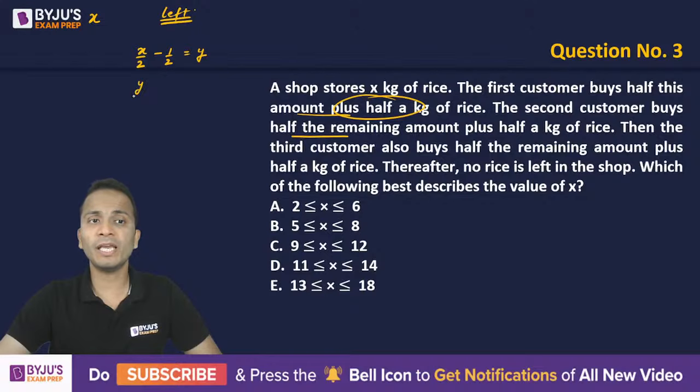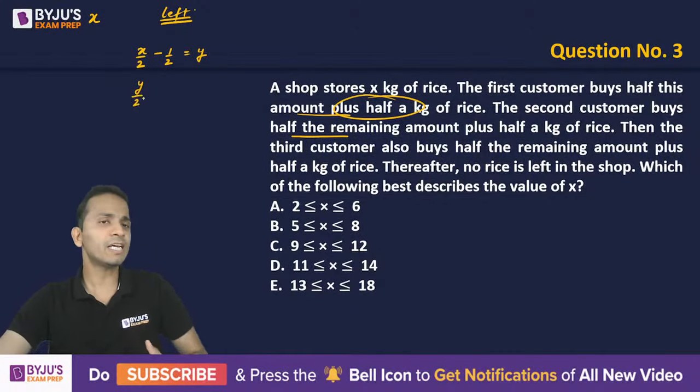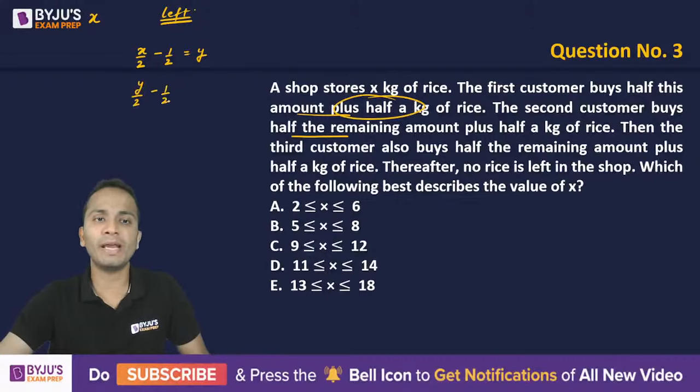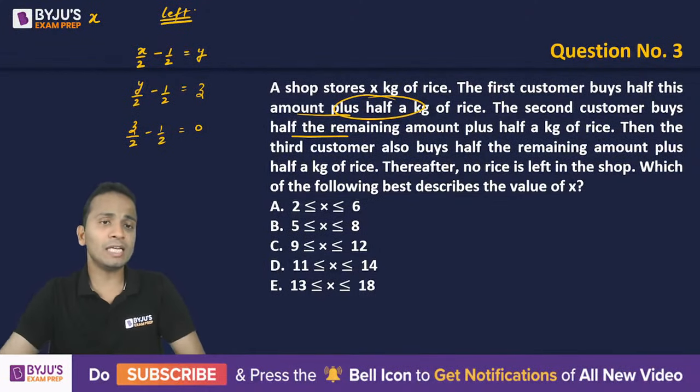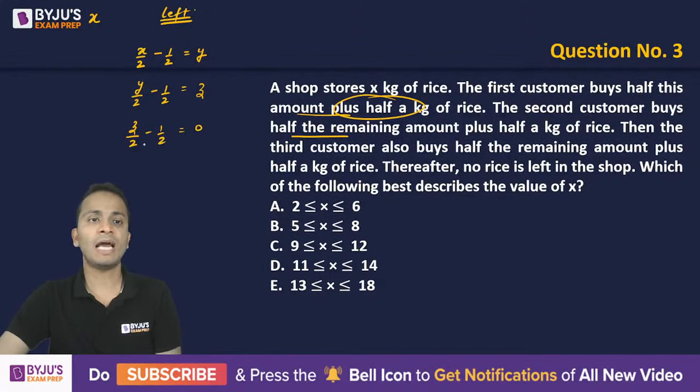Second customer, again leftover quantity. The second customer bought Y by 2 plus half, so I'll be left with Y by 2 minus half, and that will be Z. Similarly with the third one, Z by 2 minus half will be the leftover quantity, and that is equal to 0. On the last step, I can find the value of Z. Half goes to the right hand side and then multiply by 2, it will be 1. So the value of Z is equal to 1.